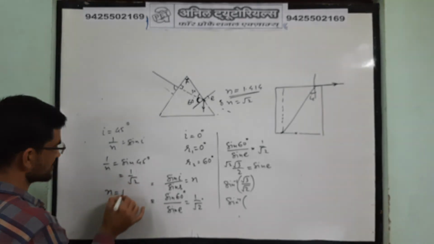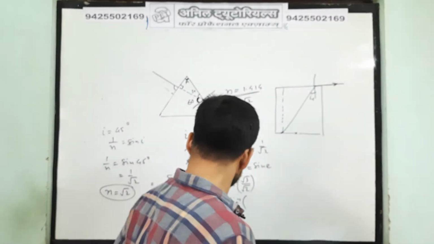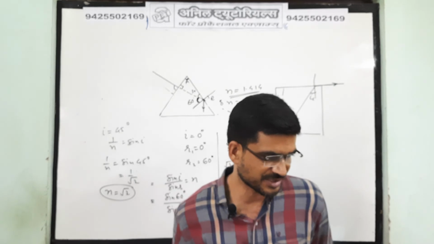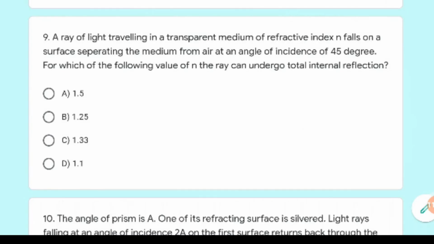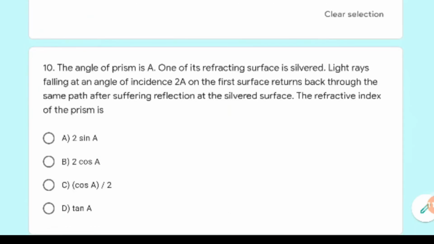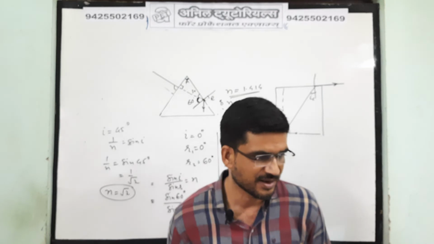So n must be root 2, or it should be greater than this. Okay, n should be greater than 1.41. So here, 1.5. Clear?